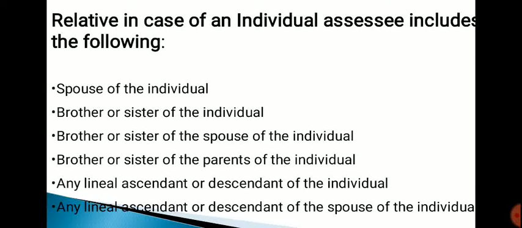Relative in case of an individual assessee includes the following: spouse of the individual, brother or sister of the individual, brother or sister of the spouse of the individual, brother or sister of the parents of the individual, any lineal ascendant, that is direct ascendant or descendant of the individual, and any lineal ascendant or descendant of the spouse of the individual.